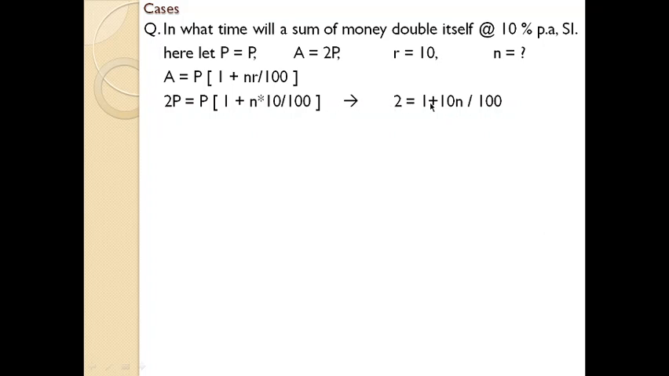That is basic maths, because this P comes to the other side of the equal sign. Since it is P followed by a bracket, it is a multiplication, so when it comes to the other side it becomes 2P divided by P. The numerator P and denominator P cancel. Finally you are left with 2 equals, within the bracket, 1 plus 10n divided by 100.